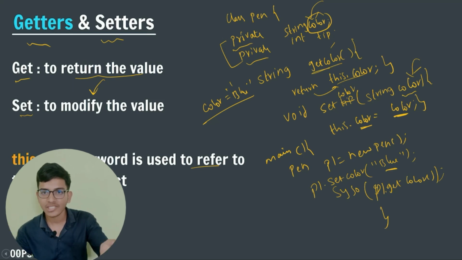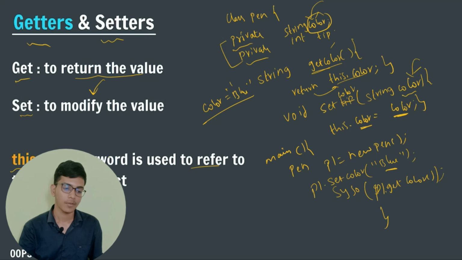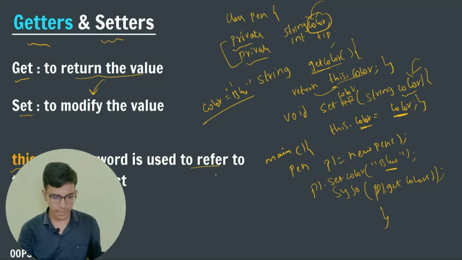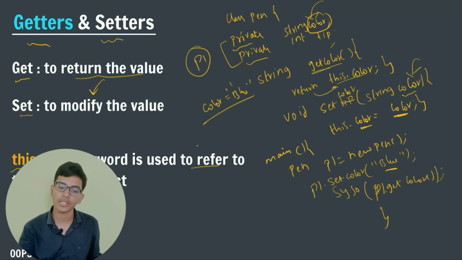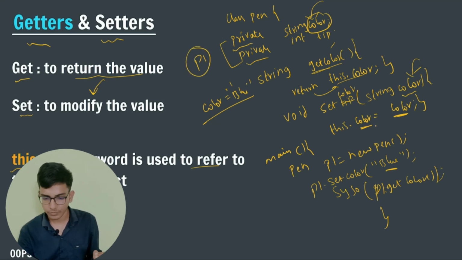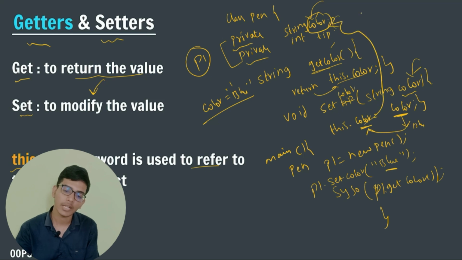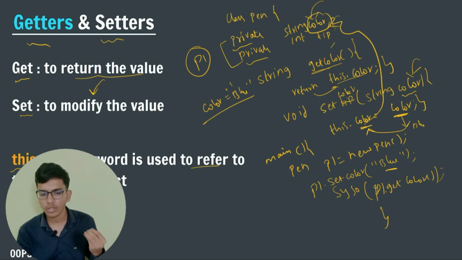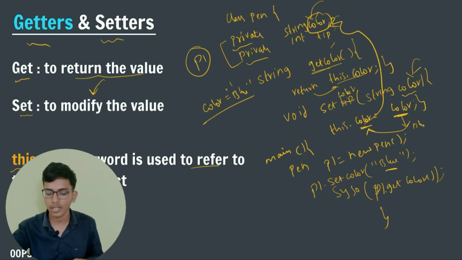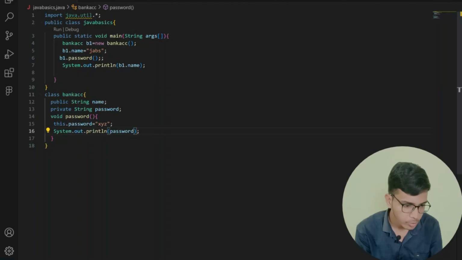So I can access my private variables by set and get keywords, and this keyword is used to refer to the current object. Here we are referring to the p1 object. That's why this dot color is equal to, I am storing the color value. Here the color is blue, so I am storing the color value in this variable. So I hope you have understood the concept of setColor and getColor. Now let us code this thing. Let me remove all this.